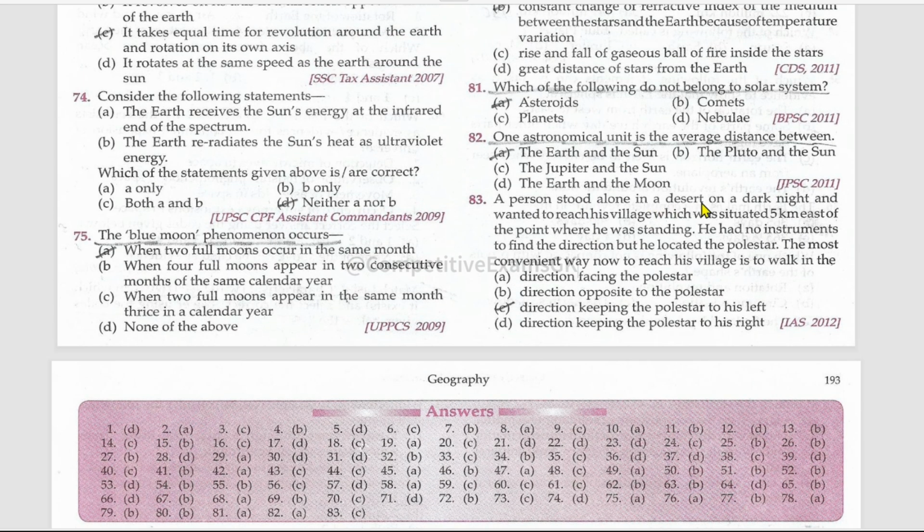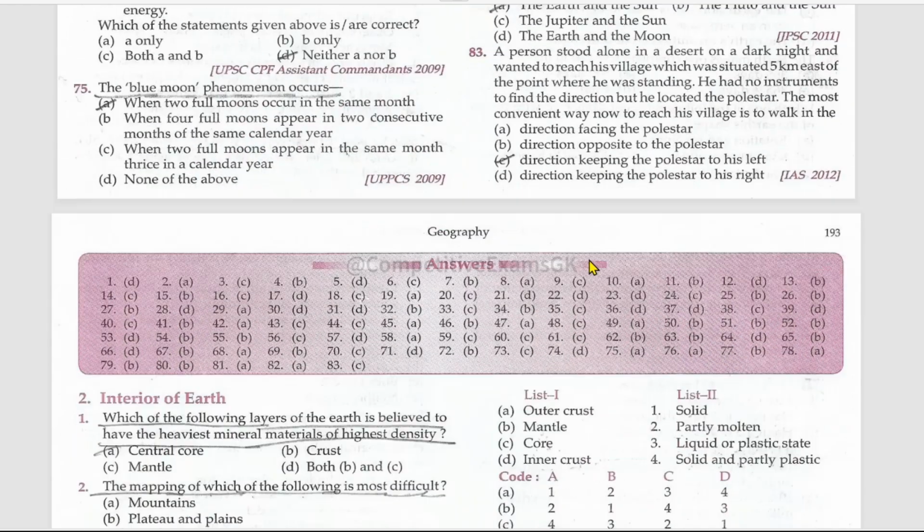A person stood alone in a desert on a dark night and wanted to reach his village, which was situated 5 kilometers east of the point where he was standing. He had no instruments to find the direction, but he located the pole star. The most convenient way now to reach his village is to walk in the direction keeping the pole star to his left. Because the pole star will be in which direction? Mention that in the comments.